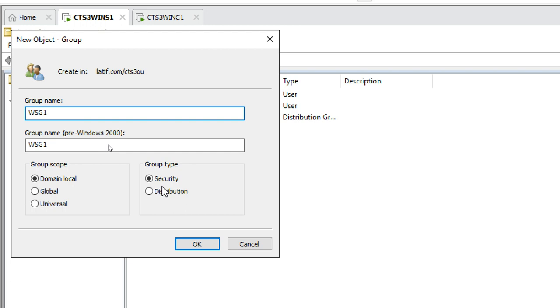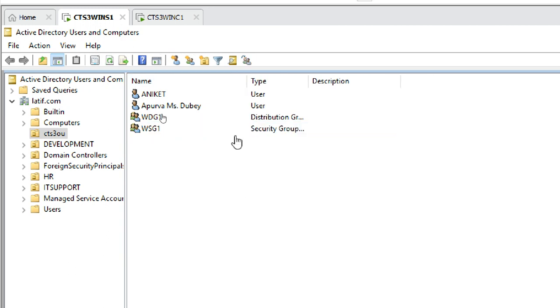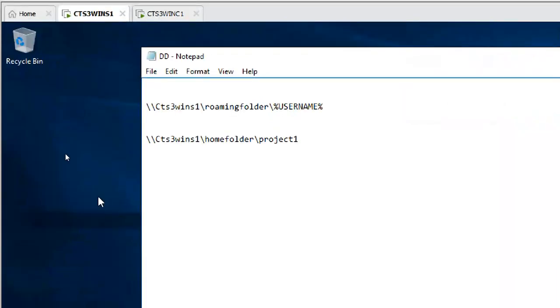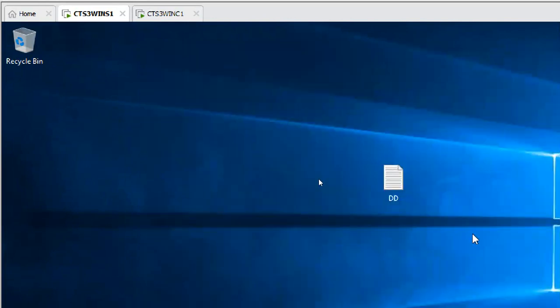Here I'm selecting security: group type is security, scope is local. So I created two groups. Here I will show you the difference between these two groups. Save it and exit.